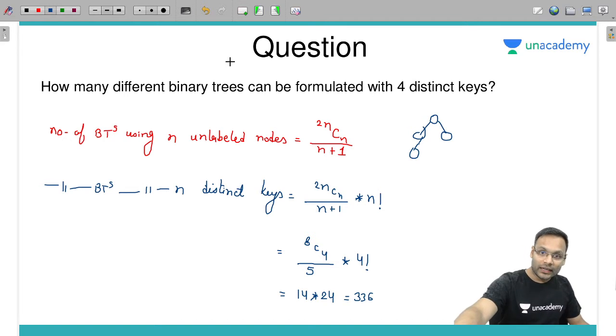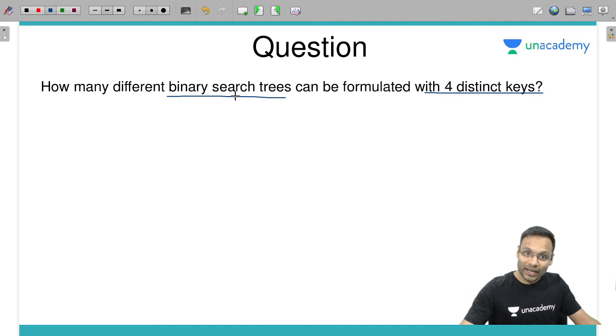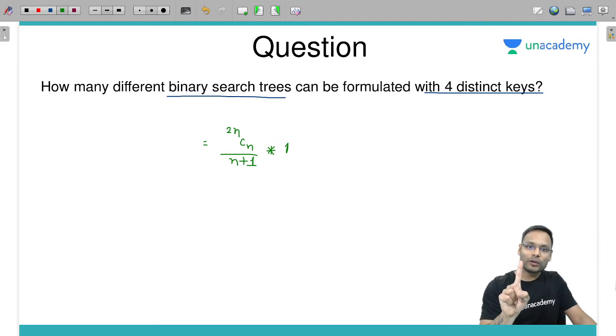Okay. Now, next one. How many different binary search trees can be formulated using 4 distinct keys? Now the question is about binary search trees, so the answer will be equal to 2n Cn divided by n plus 1. These are the structures, and if you want to populate the keys in these structures, for each structure there is only one possibility, so that the tree becomes a BST.